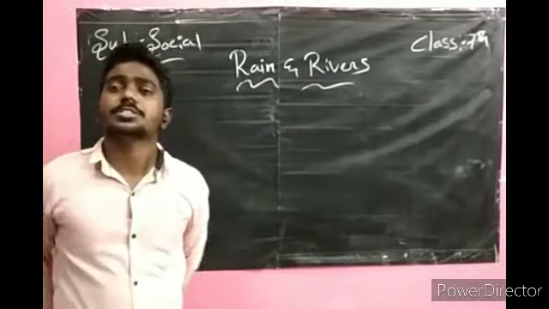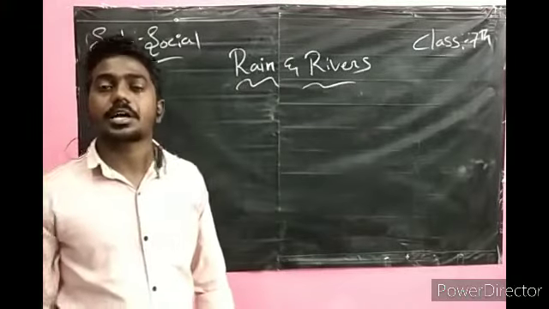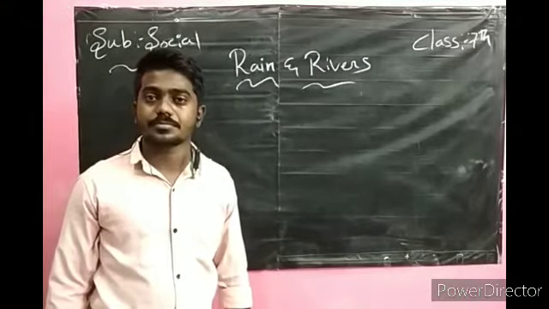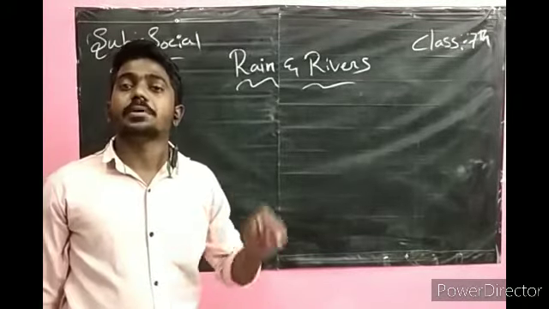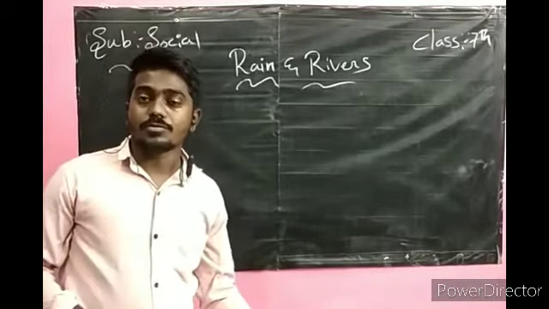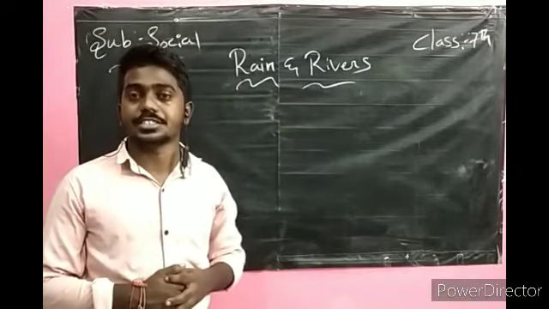Coming to the next, the formation of the clouds. When water vapor rises above, it will become cool. Why? Because as we go higher, the temperature decreases.